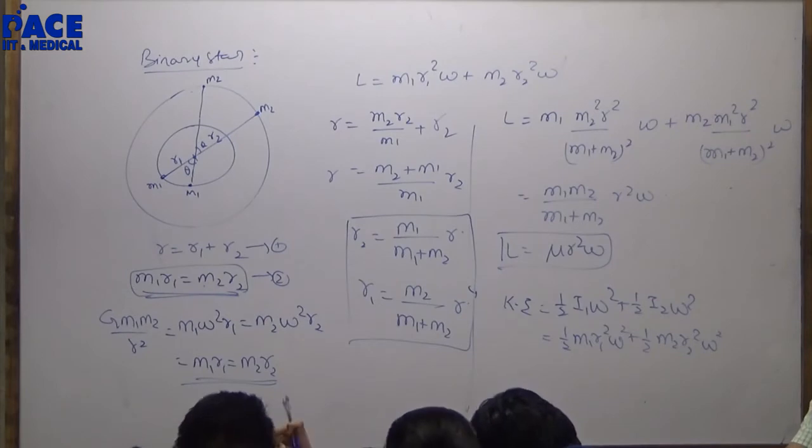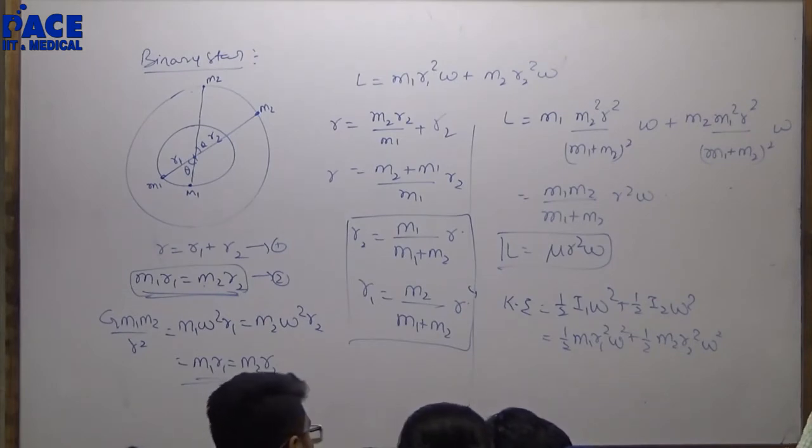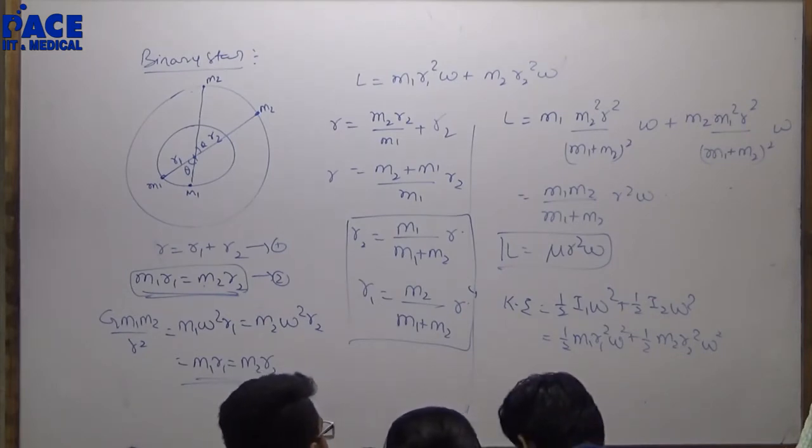Half mu R square omega square. People who didn't do the simplification, raise your hands and get them chopped off.